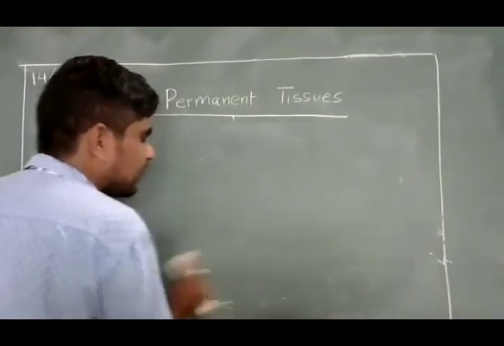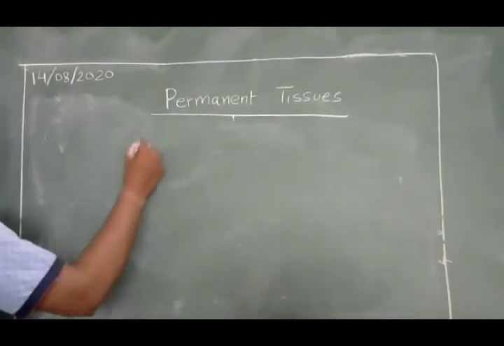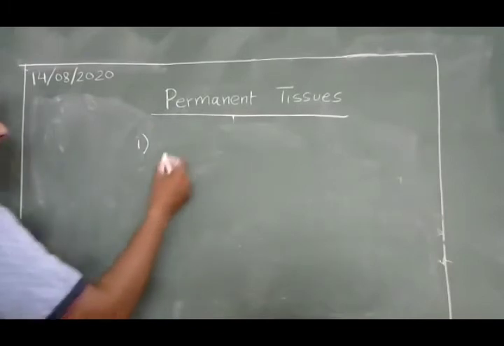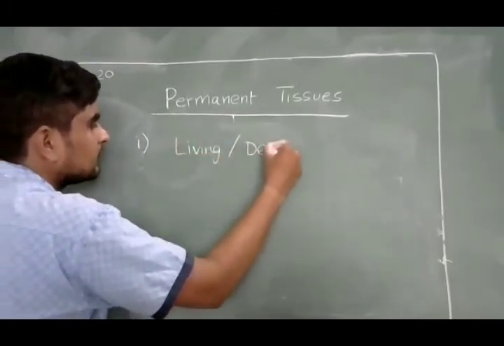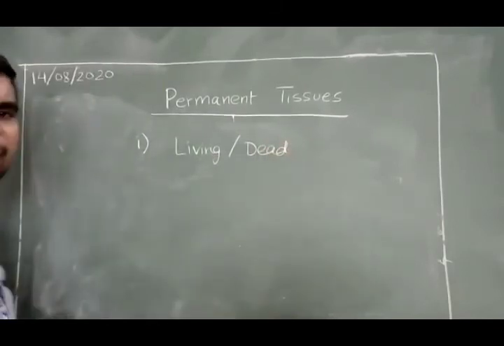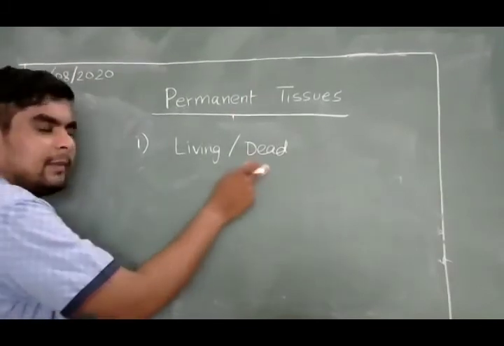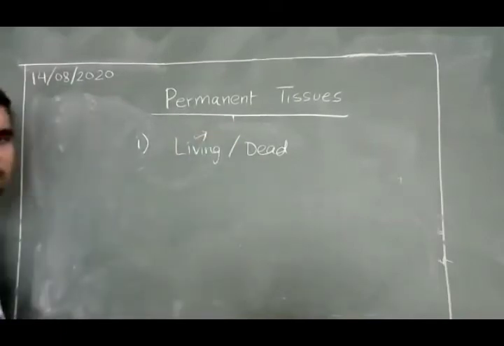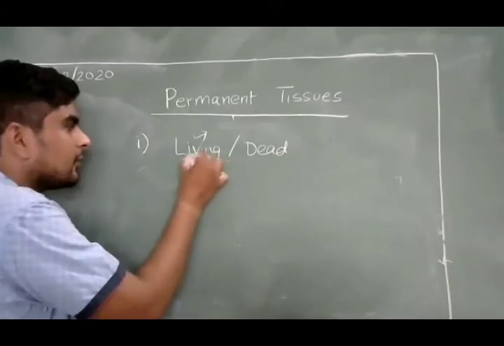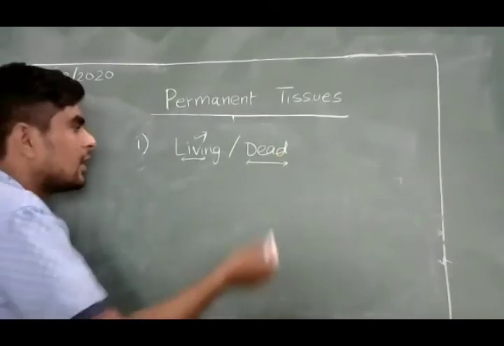Okay, now if you know the examples of the permanent tissue, so we can point out some characters about the permanent cell. The permanent cells may be living or dead. जो permanent tissue होते हैं बेटा, permanent cells का group होगा. तो permanent cells के अगर character की बात करें, so they may be living or they may be dead. Parenchyma मैंने बताया आपको, parenchyma कैसा है? Parenchyma कैसा tissue है? या कैसी cell है? Living. Okay. If I talk about a fiber or a vessel or a tracheid, that is also a permanent cell.